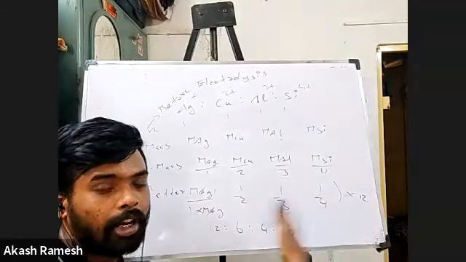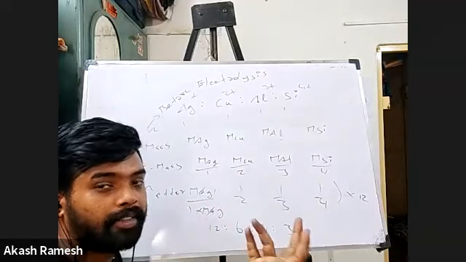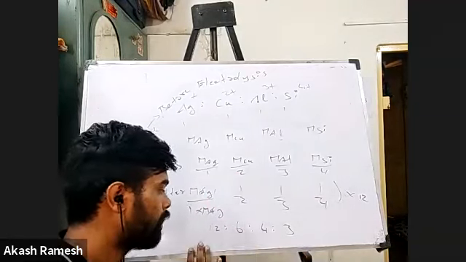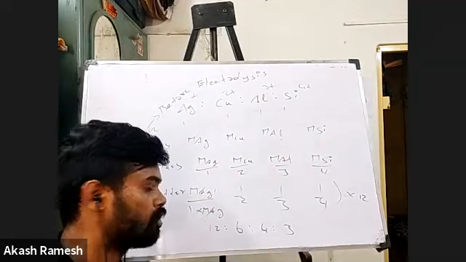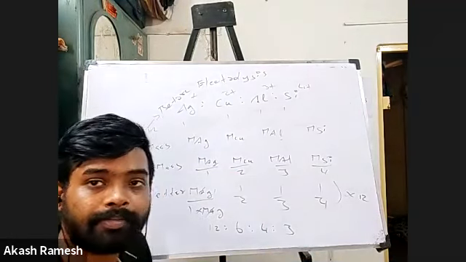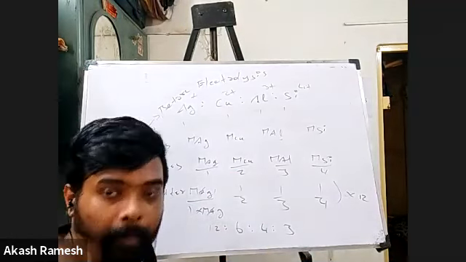Actually, I got the answer. But if you want a proper answer in terms of integers, I multiply everything by 12 and got the ratio as 12:6:4:3. That's it. Guys, everybody understood what I did here?